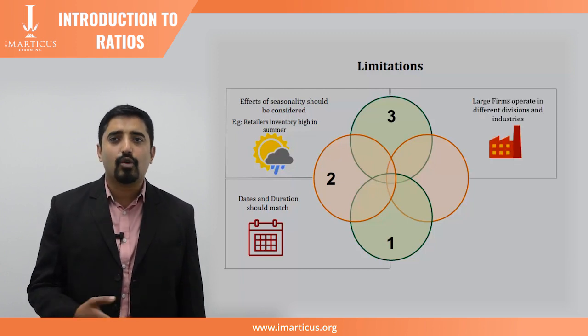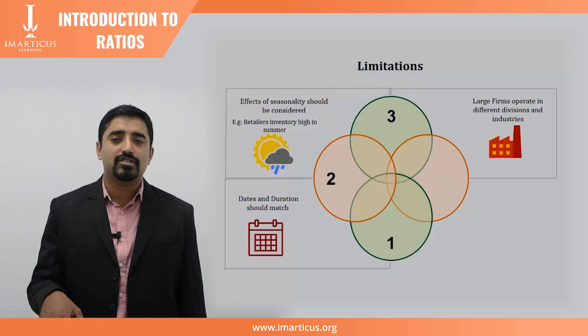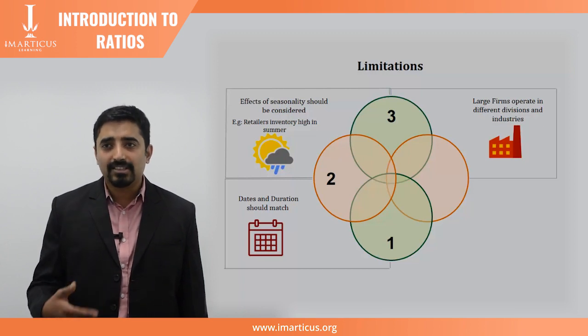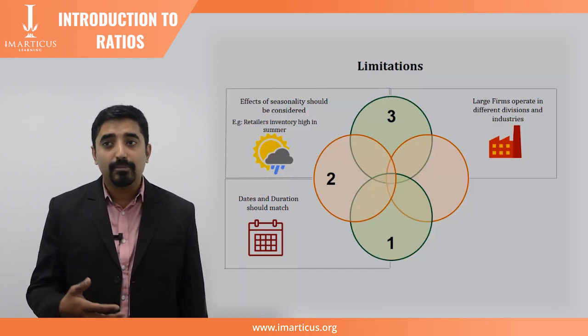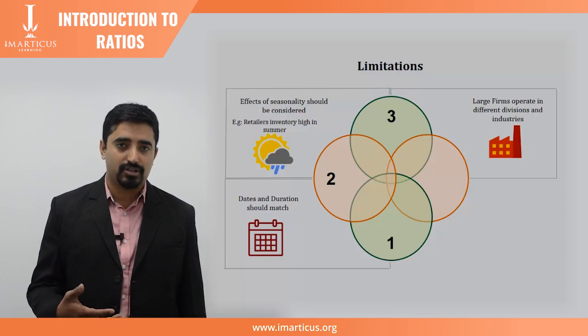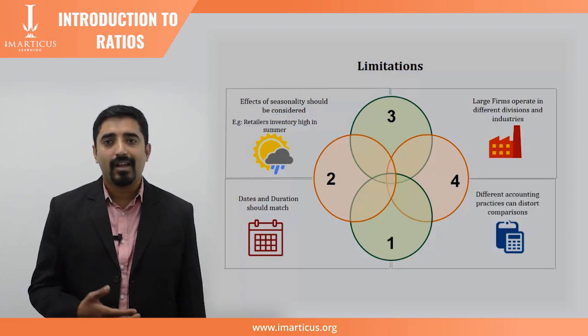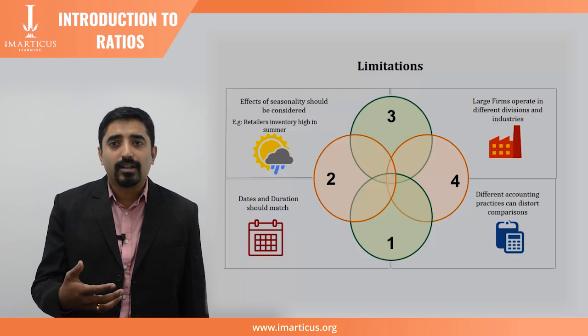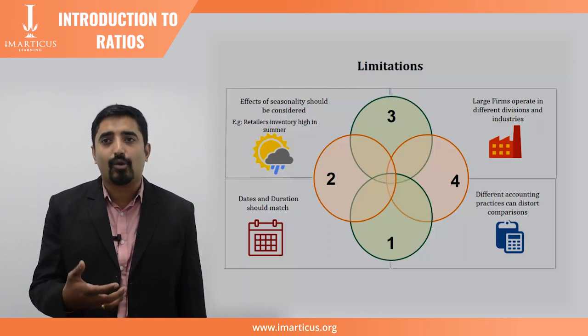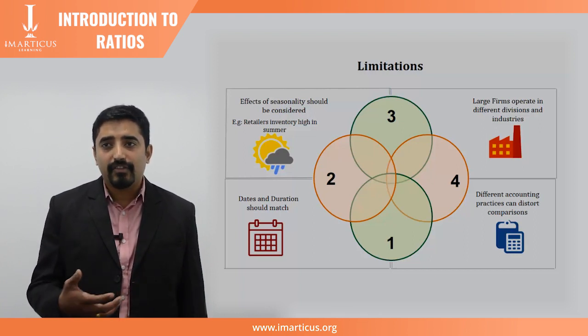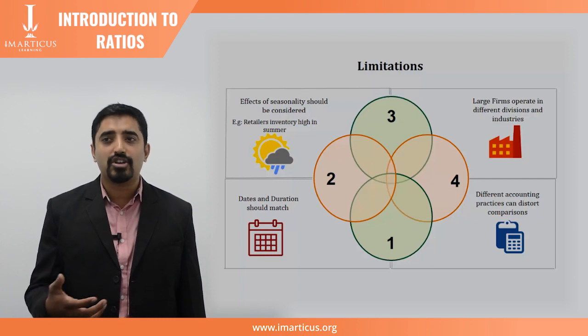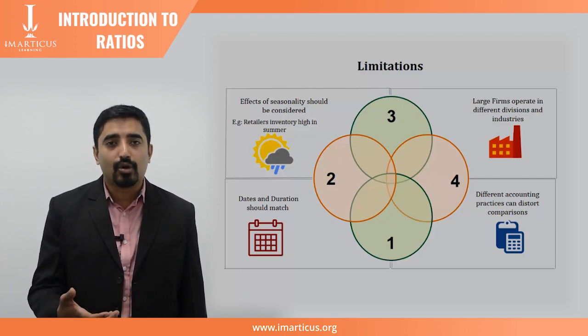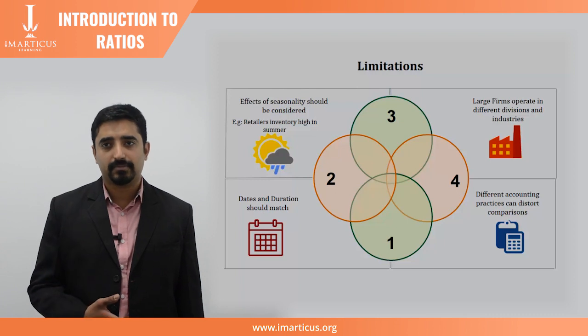Many large firms operate different divisions in different industries. For these companies, it's difficult to find a meaningful set of industry average ratios. And also, the accounts to be compared should have been prepared on the same basis. Different treatment of stocks or depreciation or asset valuation will distort the results and comparisons.